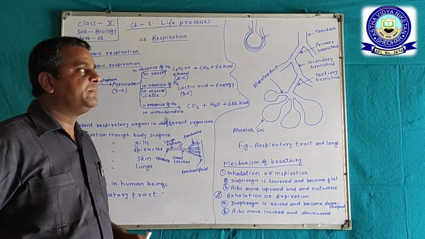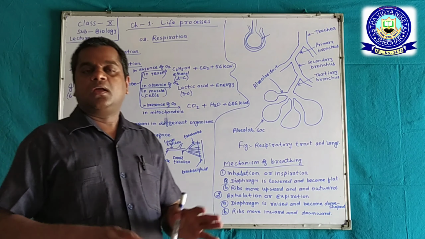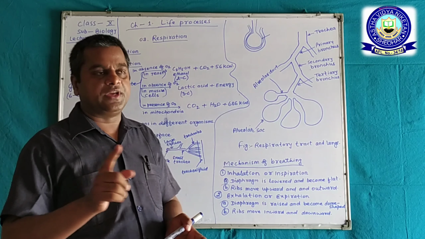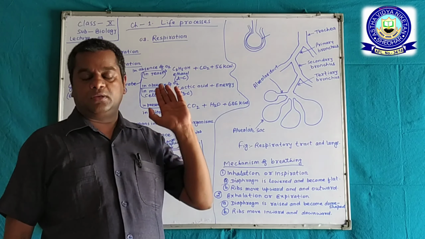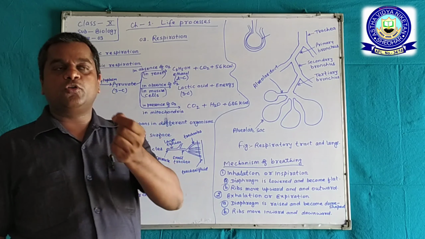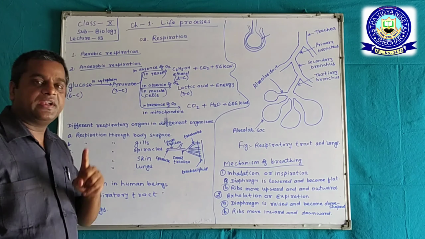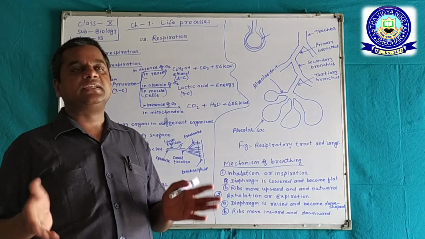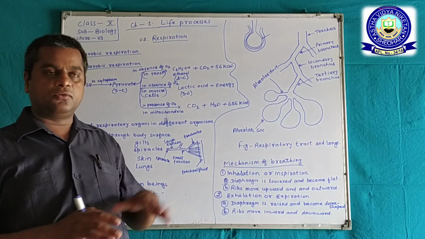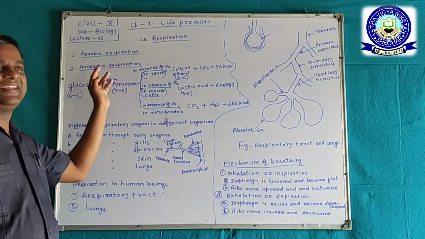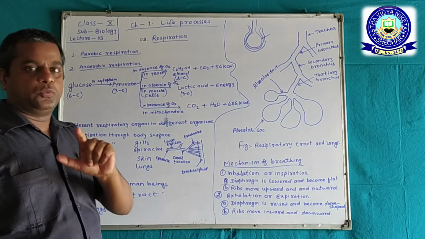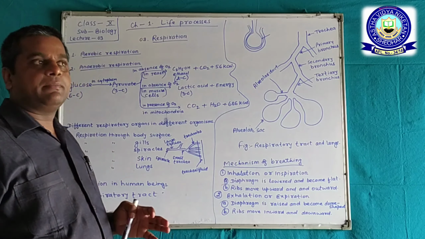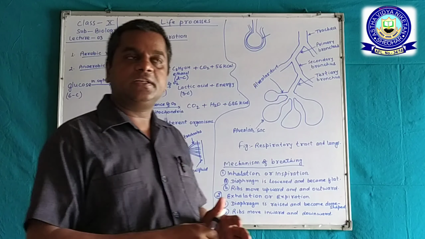First of all, what is respiration? The process of inhalation and exhalation together is called respiration, and it is of two types. The first one is anaerobic and the second is aerobic. Here it is written just in reverse. First we are going to discuss anaerobic respiration.